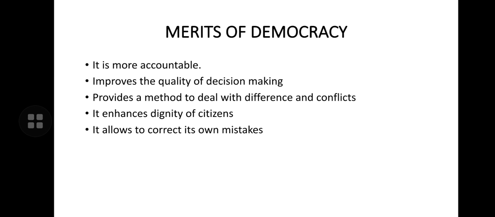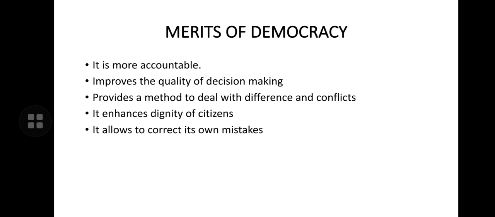Means when we discuss with a large number of people, and when there are long debates and discussions over something, obviously it will improve the quality of decision making, and it provides a method to deal with differences and conflicts. Democracy always deals with the differences and conflicts in a proper manner, and in a systematic manner.